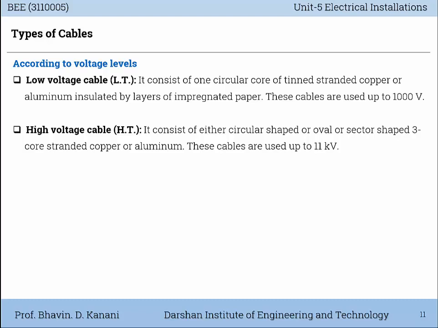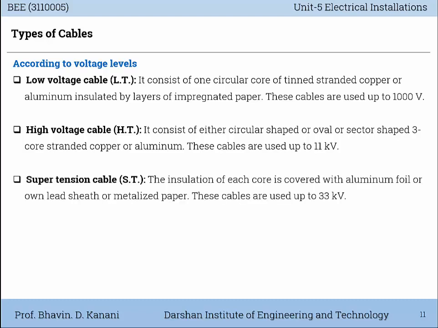Next one is high voltage cable, that means HT cable. It consists of either circular shaped or oval or sector shaped 3-core stranded copper or aluminum. These cables are used up to 11 kV.